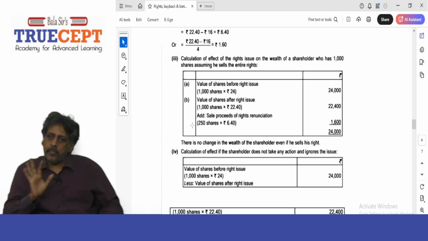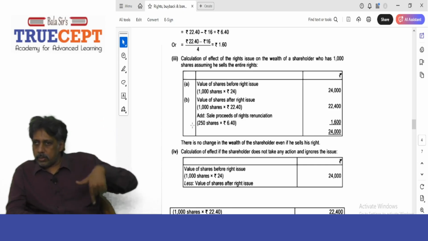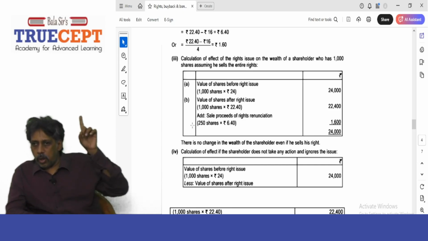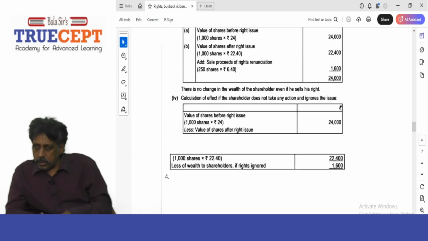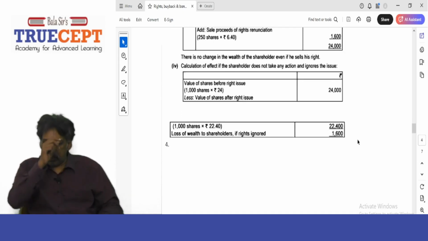Now, what if no action is taken? Very simple. Before rights issue, 24,000 wealth. After, 1,000 into 22.4, how much? 22,400. That's it. So, what is the loss in the wealth? 1,600 is a loss to her.